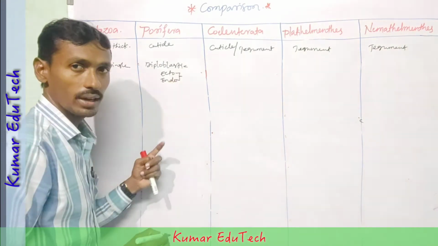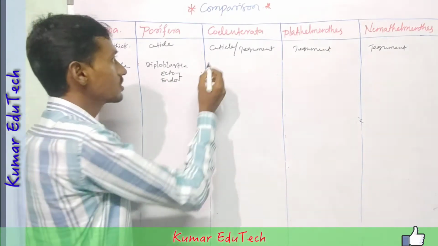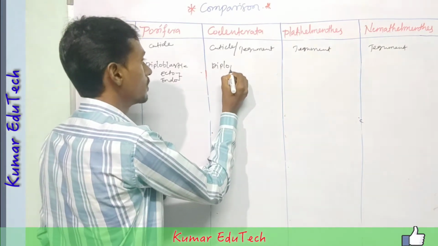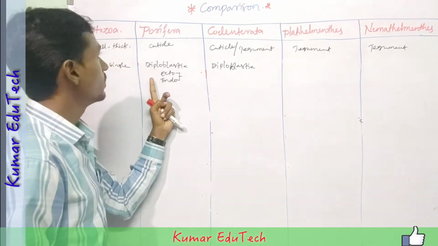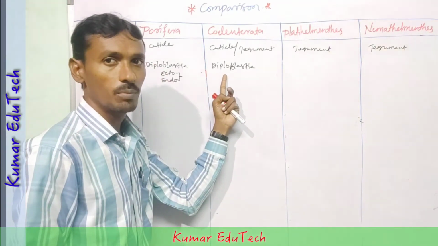In between the two layers, mesoglea is present. Next, Coelenterata are also diploblastic animals.